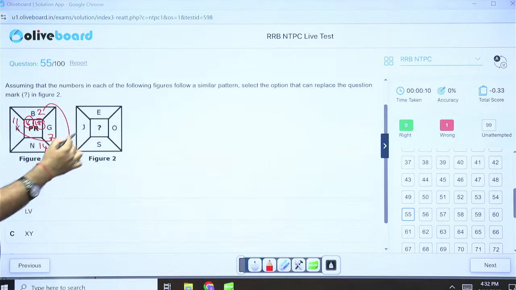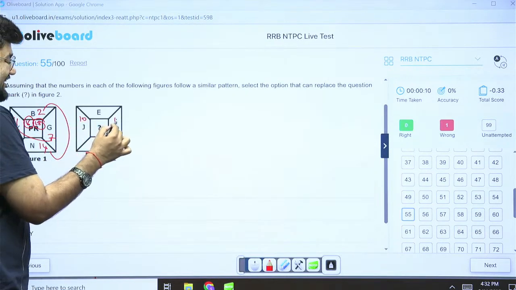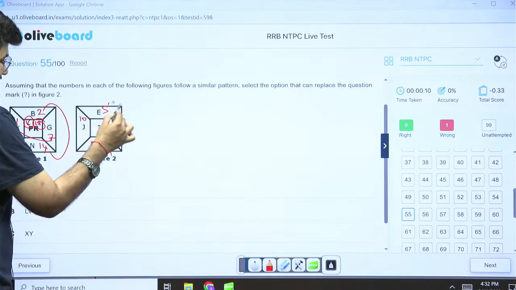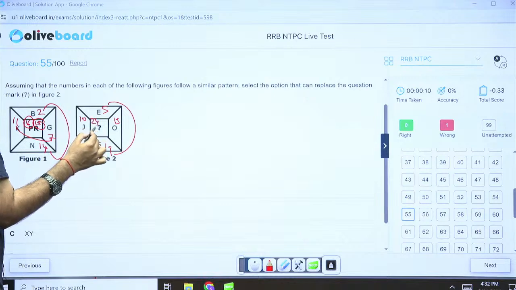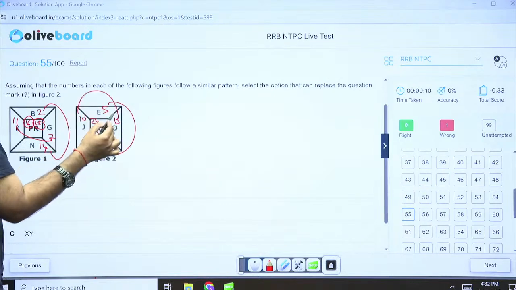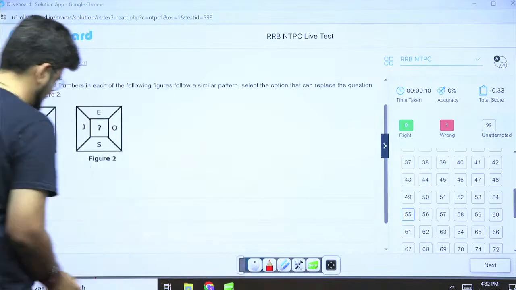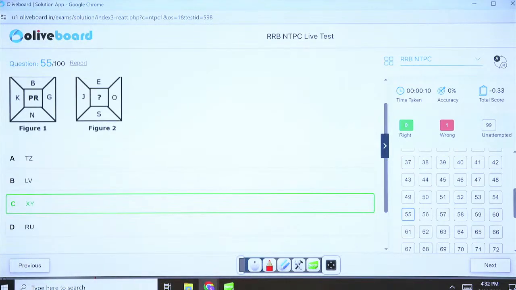Try it here. So this is 10, this is 15, this is 5, this is 19. So check, 5 and 19, 24 should be here, that is X, and 10 and 15 will be 25, that is Y. X, Y should be your answer. Do you have that? Yes, you have that, option C. Convert it into numbers and you will get it easily. Correct. 56.